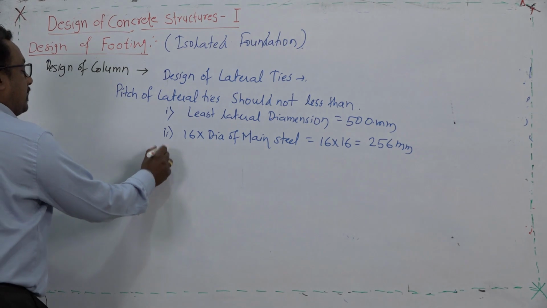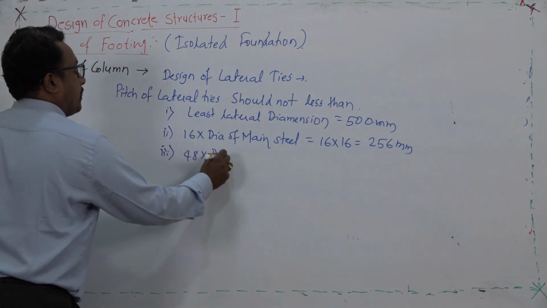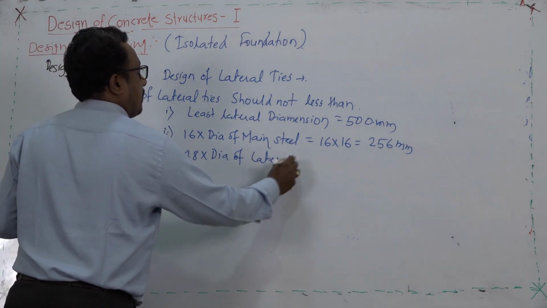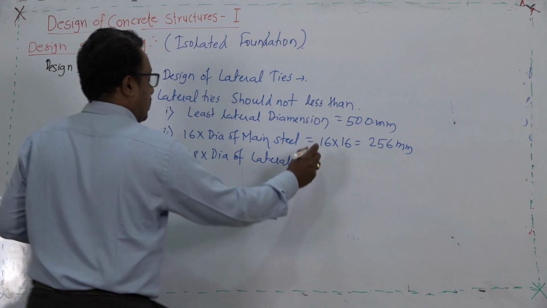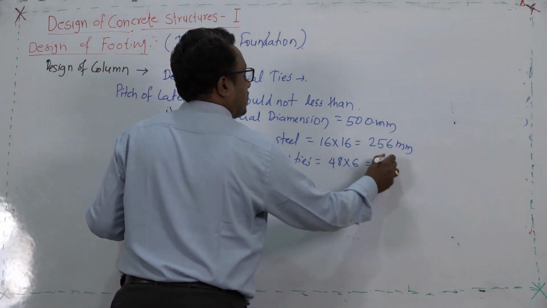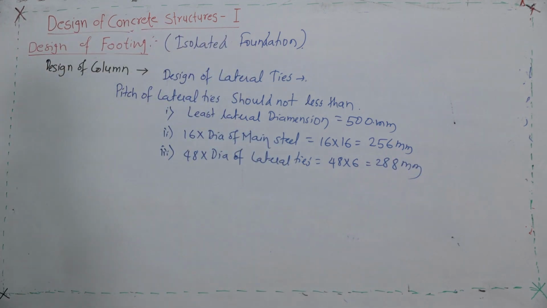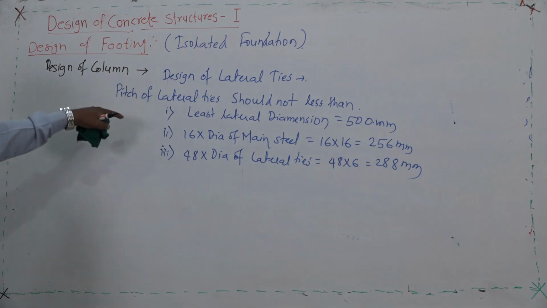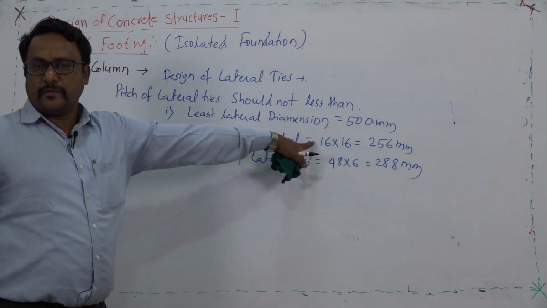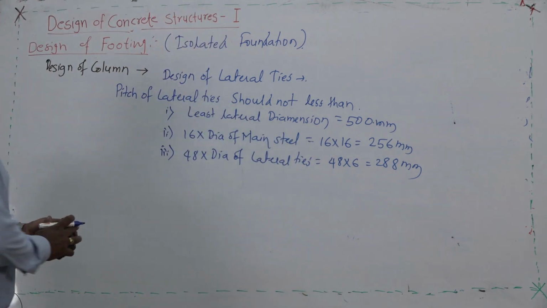Then the other one, 48 times the diameter of lateral tie. How much is it? 48 into 6, so 288. So, the minimum of these is obviously this. This will be the spacing of the stirrups, which is called the pitch. So, this completes the column design.